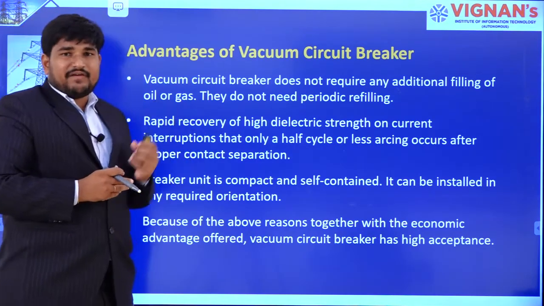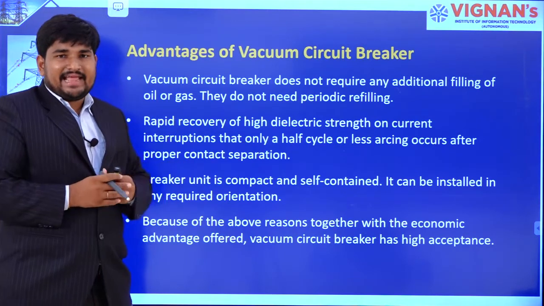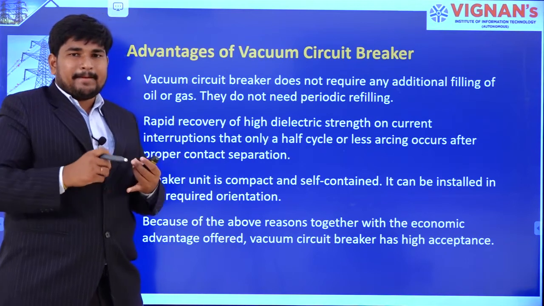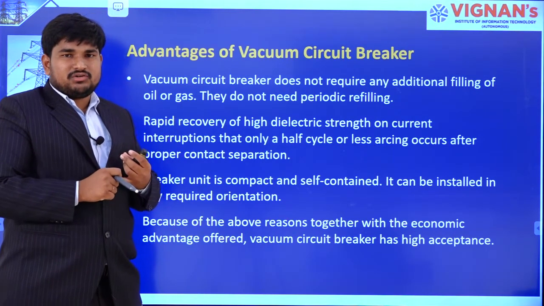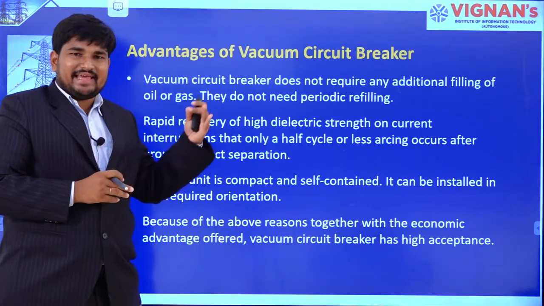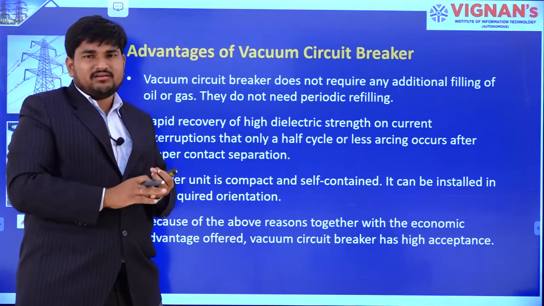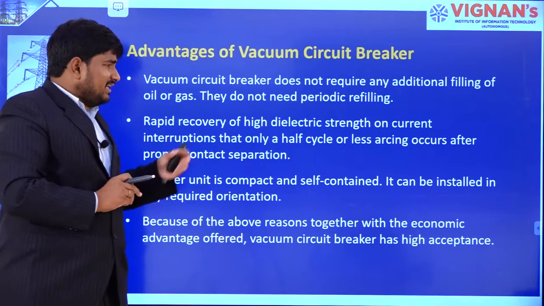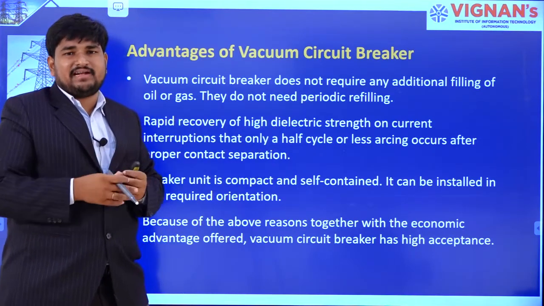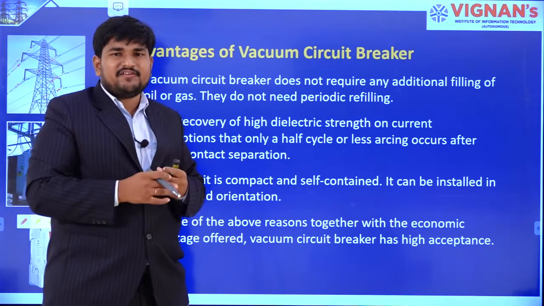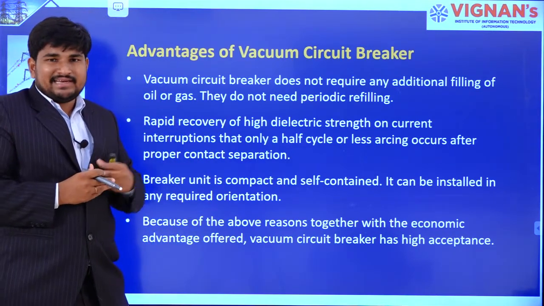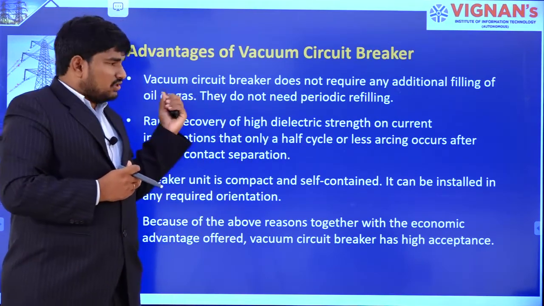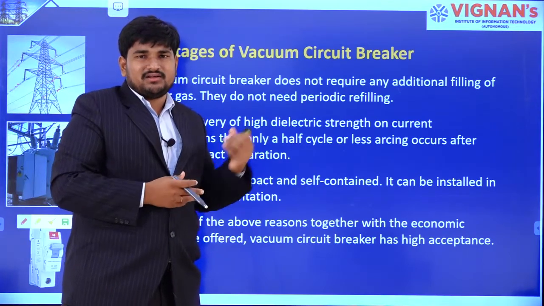The vacuum circuit breaker does not require any materials to be filled. In case of air, we need to have a pressurized air chamber to fill in between the contacts, or in case of oil it has to be filled, or in case of SF6 gas it has to be filled, and this will be refilling frequently. But in case of vacuum, it is not necessary. There is no material in between contacts, such that we need not refill this chamber.